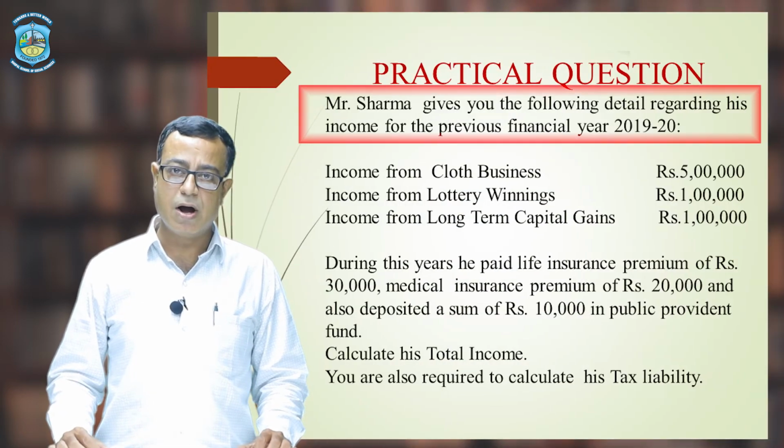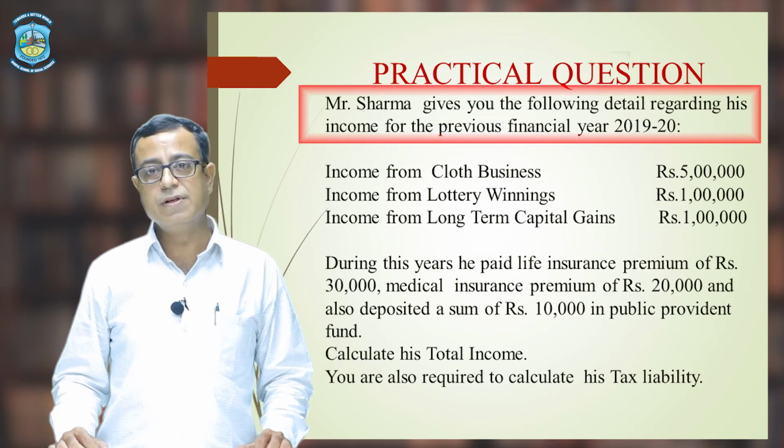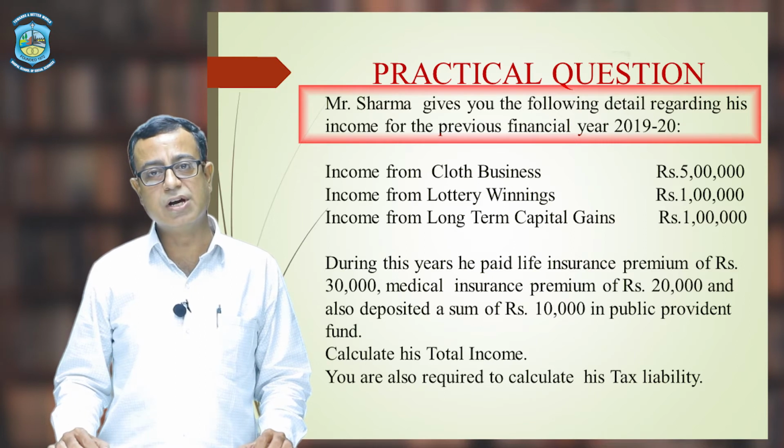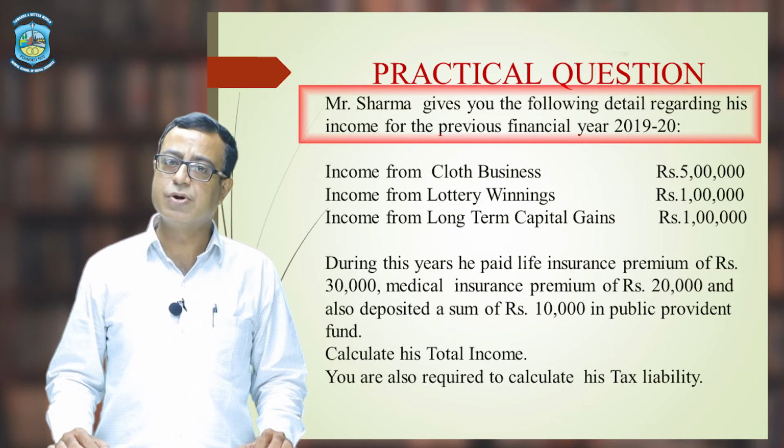Dear friends, let us take an example for the calculation of total income of an individual and tax liability of the same person. Suppose Mr. Sharma is an individual assessee, and the following information is given for the previous financial year 2019-20.